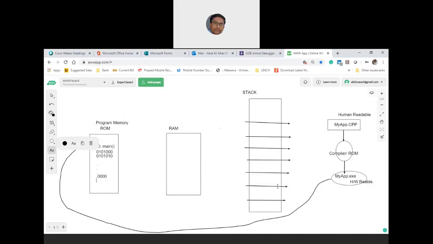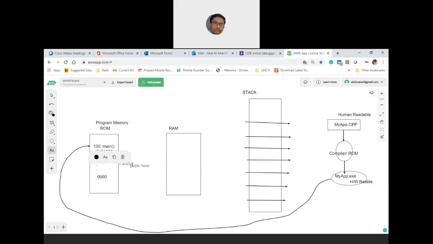As a part of this code, let us say you have written a function call here. That function call is in human-readable format at the myapp.cpp level. But at the hardware level, it is nothing but zeros and ones.